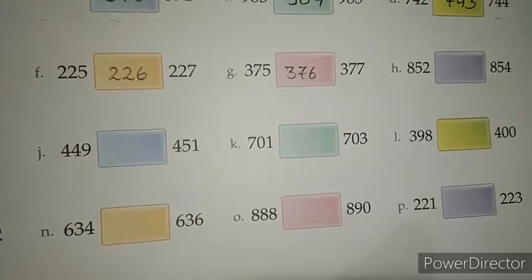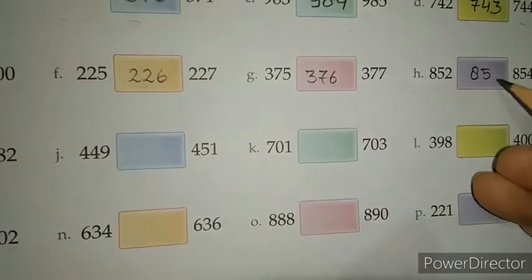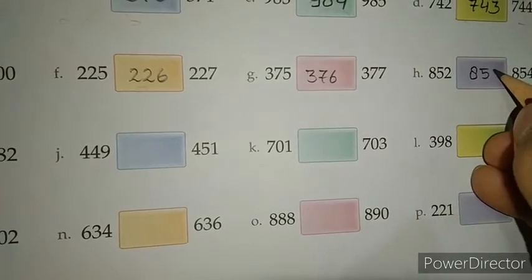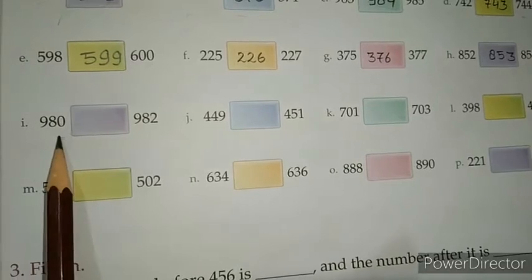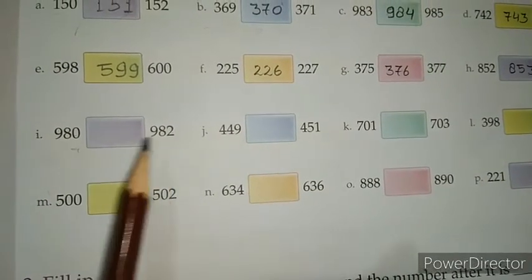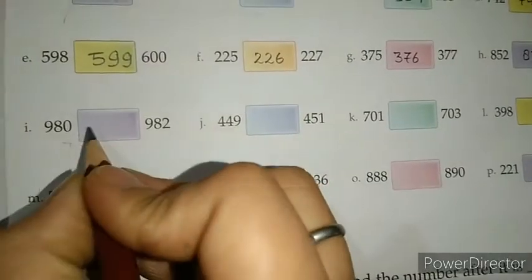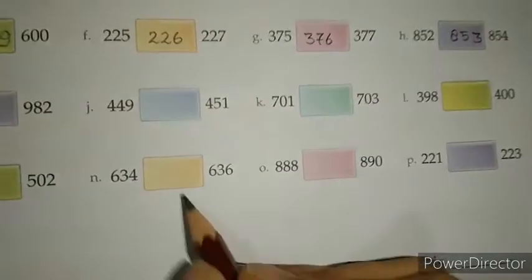Which number comes between 852 and 854? 853. Next one is 980 and 982. Which number comes between 980 and 982? 981.